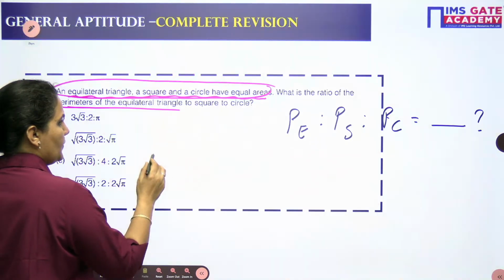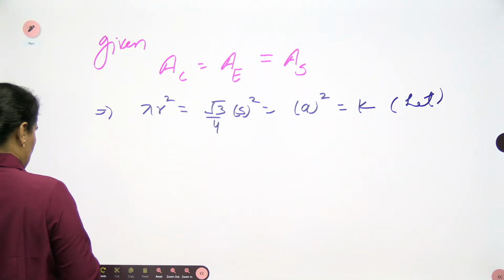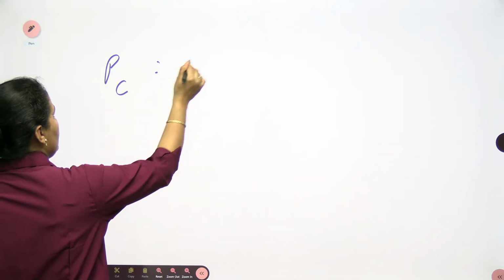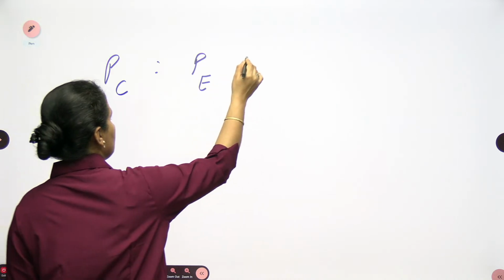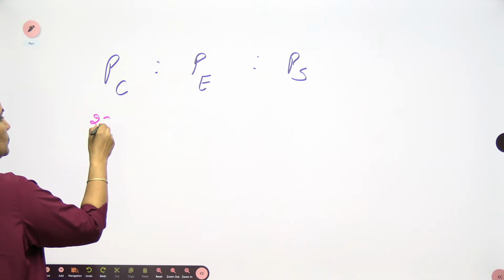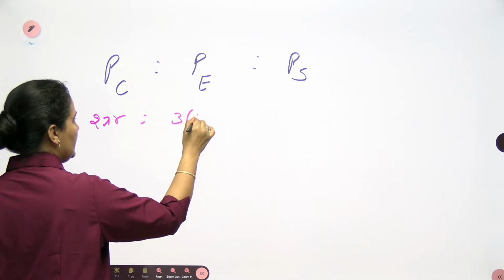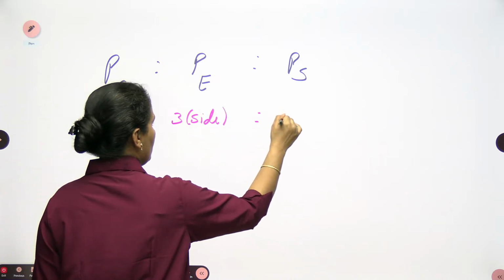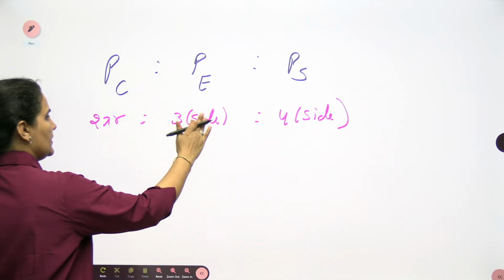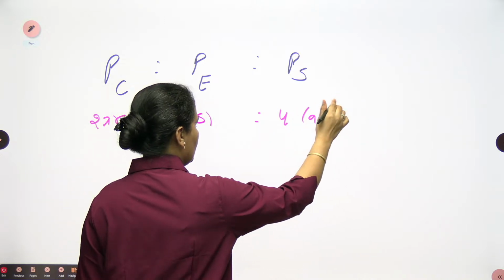So I am looking for the perimeter now. Let me write down here. So perimeter of circle, perimeter of equilateral triangle and perimeter of a square. So perimeter of circle is nothing but 2 pi r. Equilateral triangle is 3 into side. And here 4 into side for the square. So 3 into side, s you can write down. 4 into side, a you can write down.